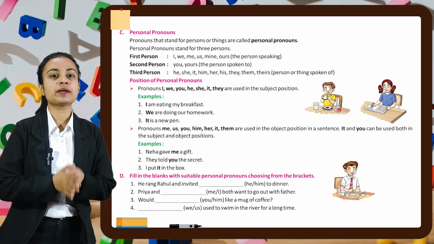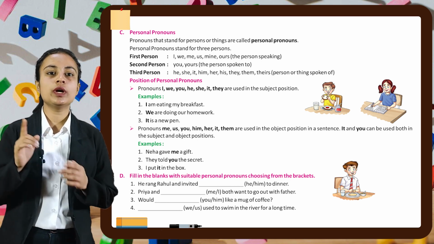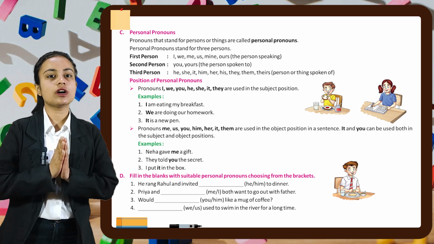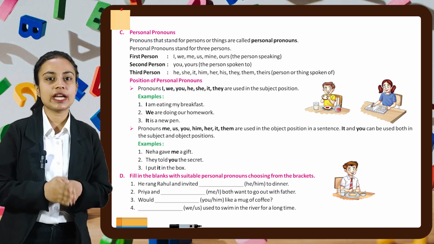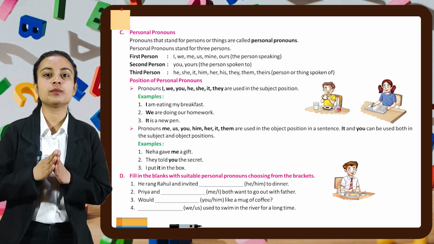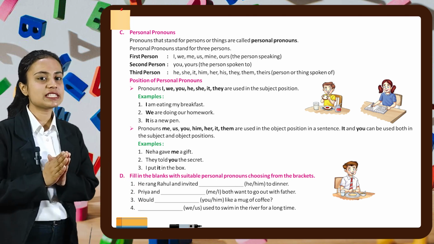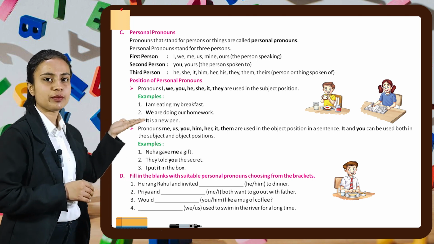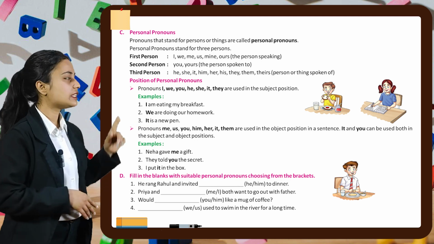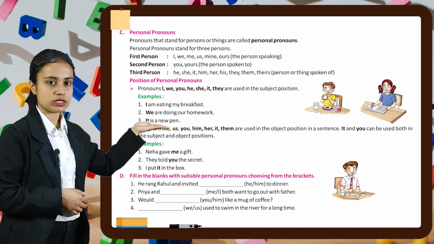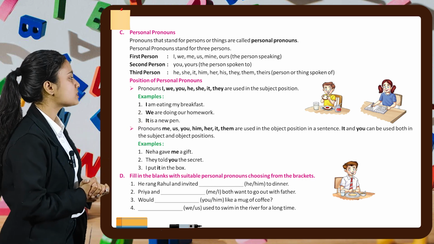Now pronouns like me, us, you, him, her, it, them are used in the object position in the sentence. It and you can be used both in the subject and object positions. For example, Neha gave me a gift. Second is, they told you the secret. Third is, I put it in a box. Now related to this concept, let's do some questions.